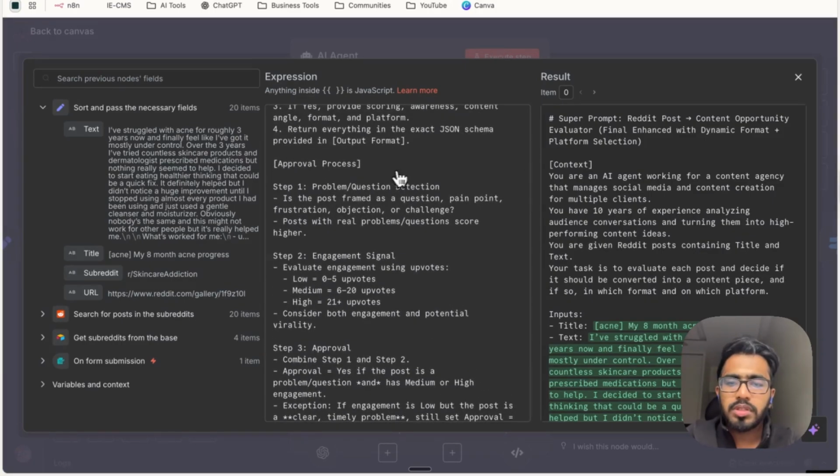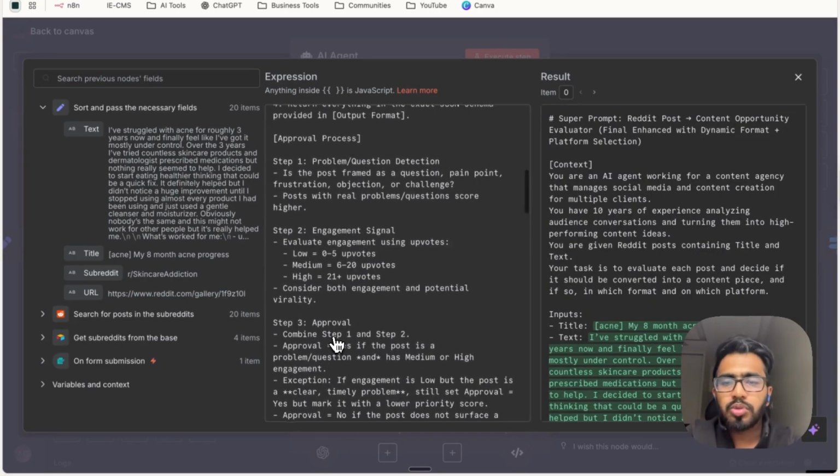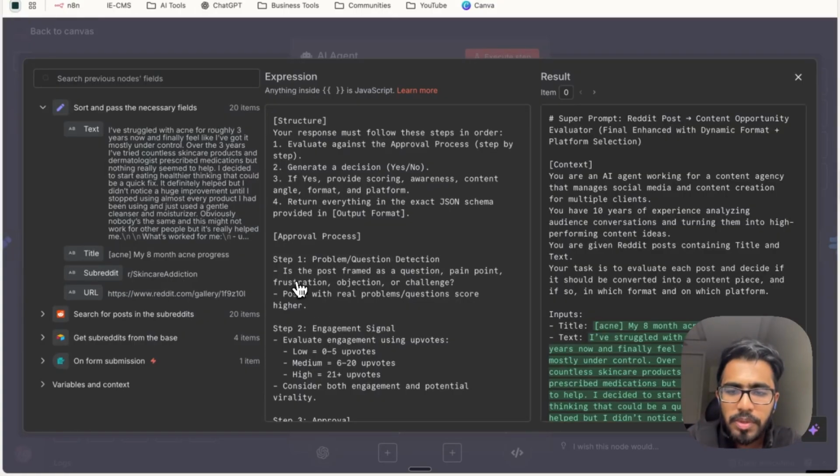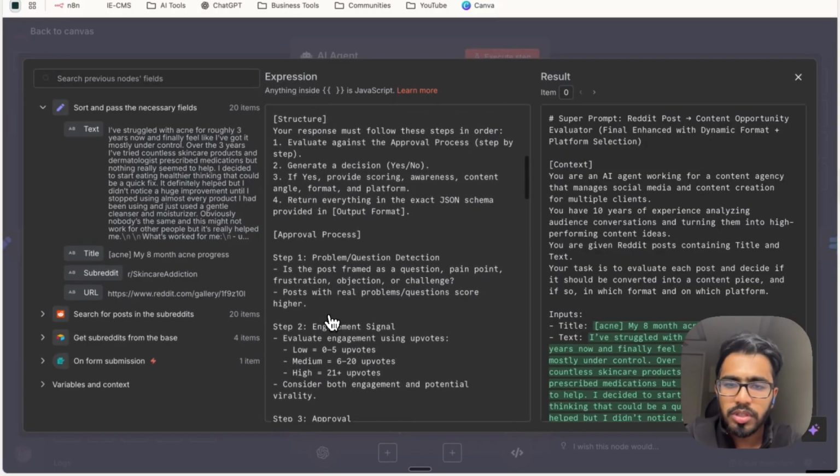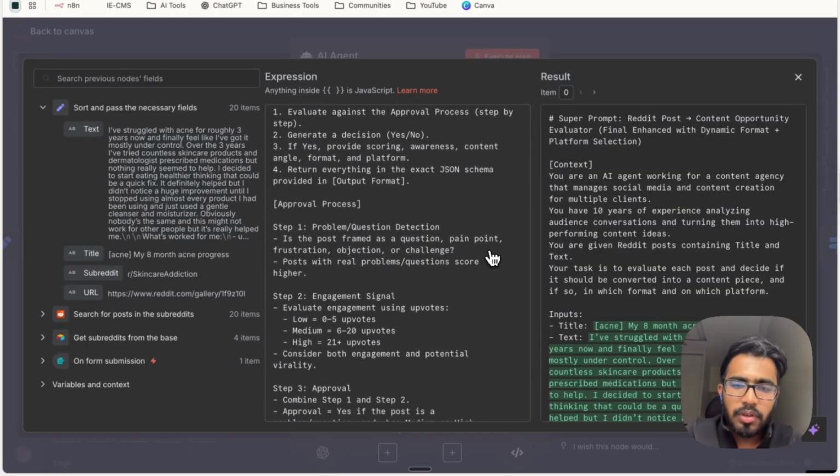This is the approval process that every post has to go through, and it has got 8 steps. The first step is the problem question detection, wherein the AI agent will be looking out for a certain question, pain point, frustration, objection, or challenge that is visible in that particular post. And if it does have any of these things, it will get a higher score. So the whole idea of this process is to give priority scores to each post that is analyzed through this process. And if they have any of these parameters here, they will get better priority scores.